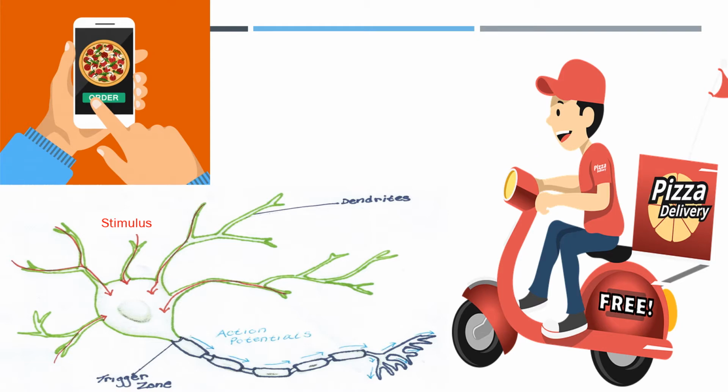Just the same, buying pizza is the stimulus, giving the order for the pizza is the action potential, and for giving the order you call the pizza maker or company, this is the electrical excitability. Understood?